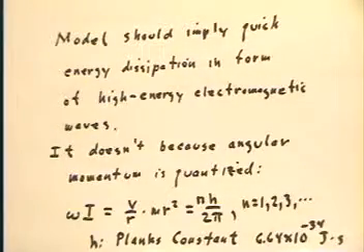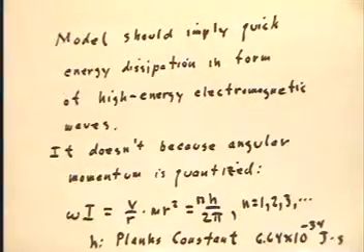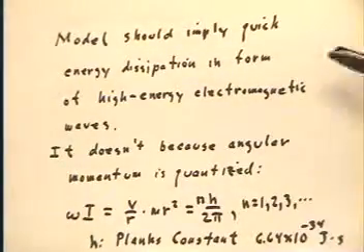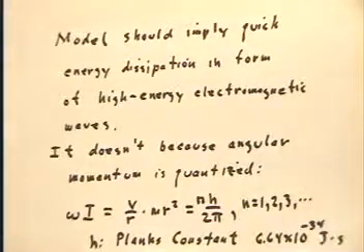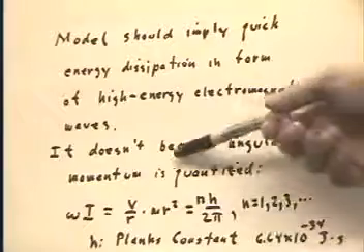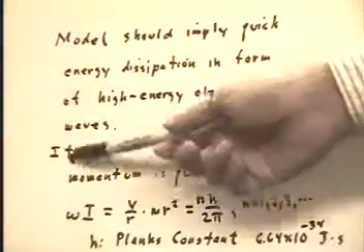Now let's get back to the question of why or how we can model this thing with the electron not dissipating all its energy in the form of high energy, or high frequency, electromagnetic waves. This doesn't happen, we can say, because angular momentum is quantized. Okay, what's that mean? Angular momentum.